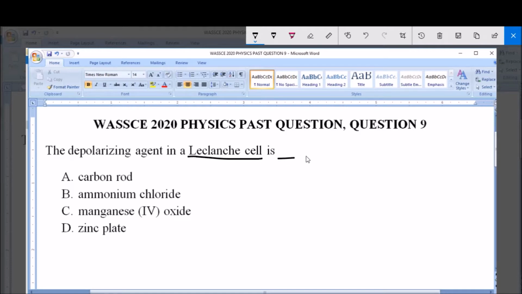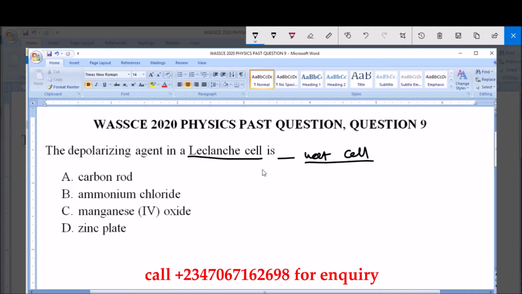Now, a Leclanche cell is a type of wet cell. Although we have the wet and dry Leclanche cell, the Leclanche cell described here is the wet Leclanche cell. This Leclanche cell has various components: its positive terminal, its negative terminal, the depolarizing agents, and the electrolytes. But the question is asking us to identify the depolarizing agents in a Leclanche cell.